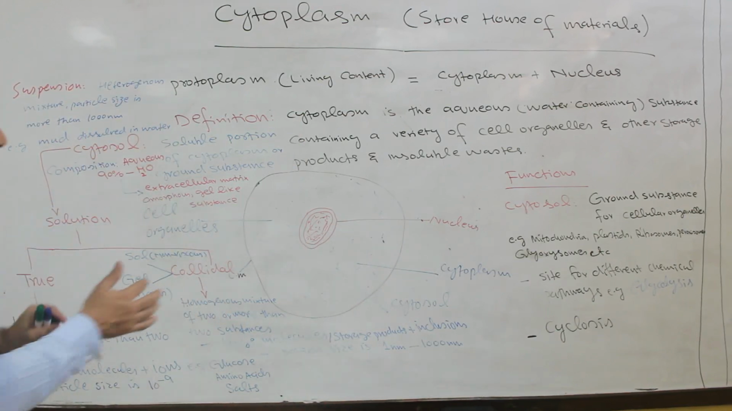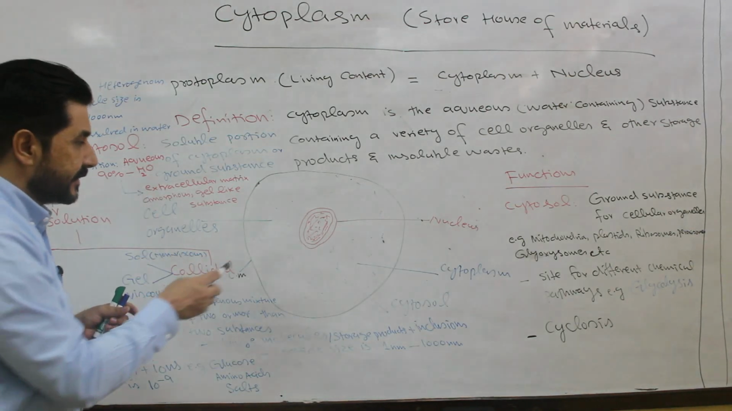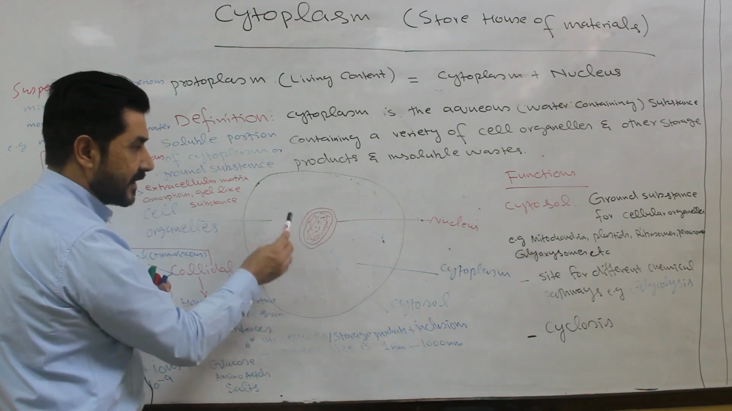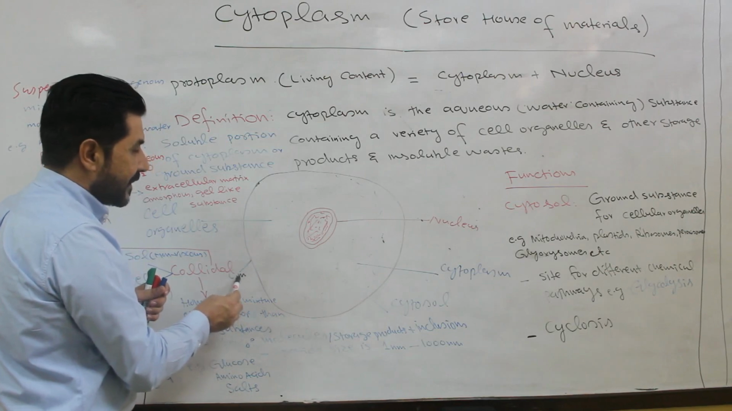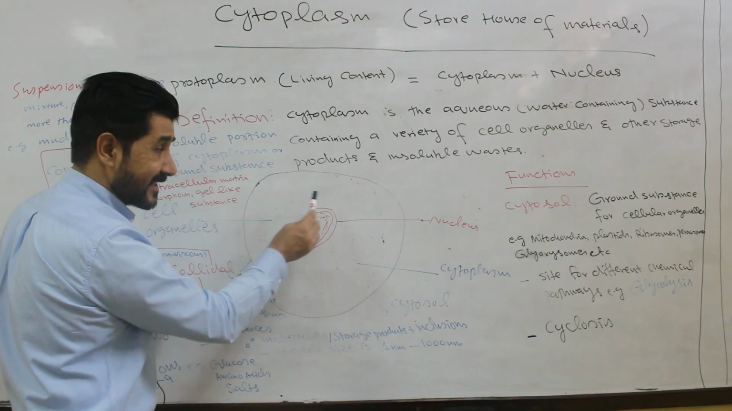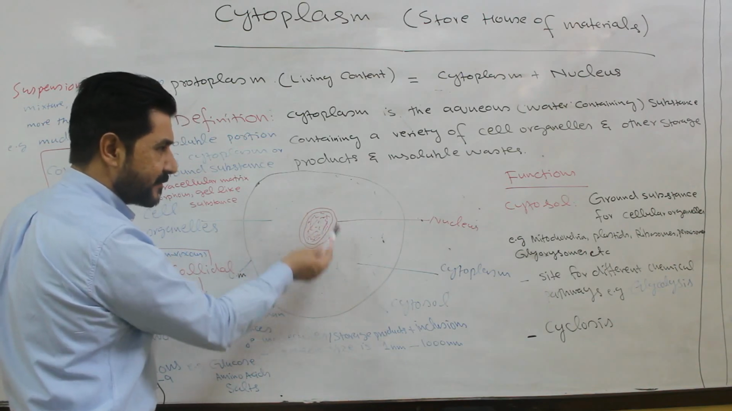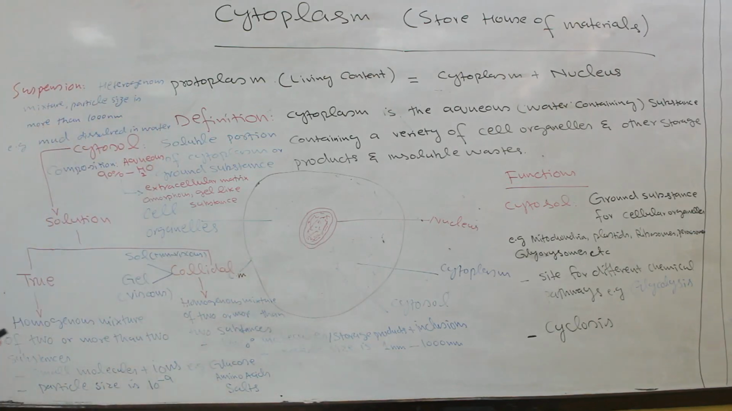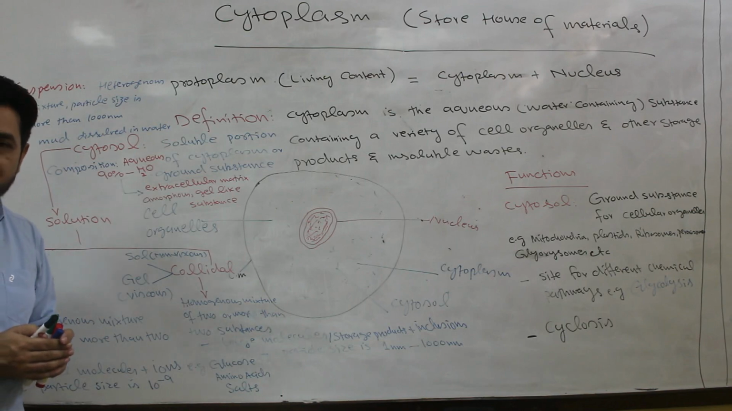Cytoplasm, as I told you, is the aqueous or water-containing region. It is a vast aqueous region in between the cell membrane and the nucleus. So this vast region, aqueous, soluble, and in some ways insoluble, is called cytoplasm. The most important part of the cytoplasm is the cytosol. Cytosol is the soluble portion of cytoplasm.